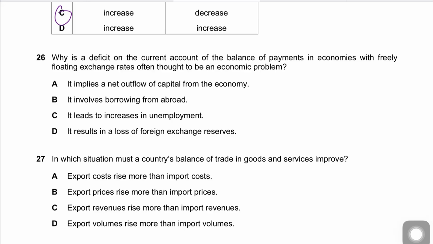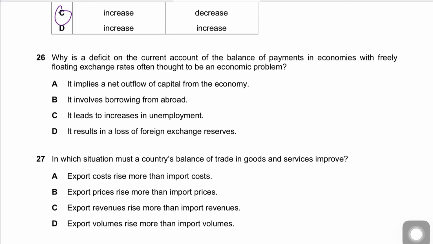A should not be correct. A current account deficit, what do you mean by it? It simply means that the country is spending more on imports, income payments and transfers than it is actually earning from exports and income receipts, right? This current account deficit has to be financed by borrowing from abroad, or selling assets to foreigners, because you need to balance off the current account deficit.